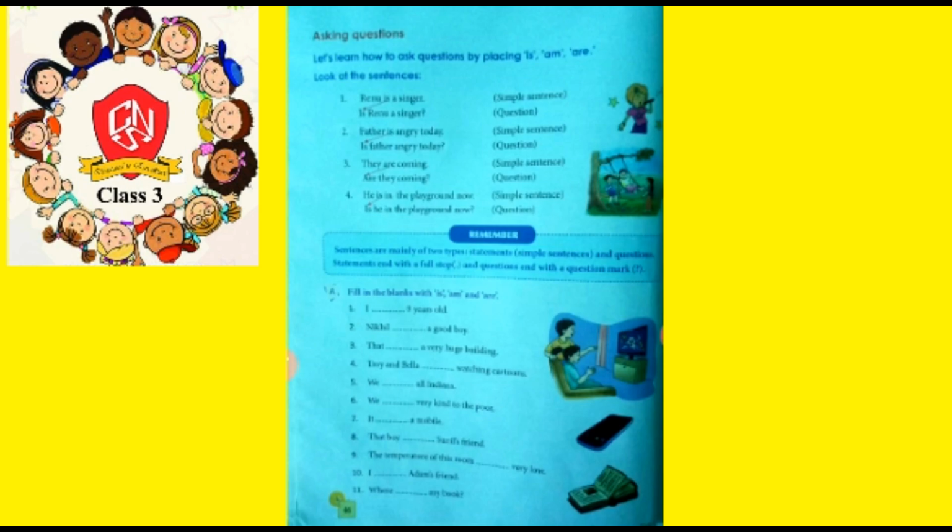In the third example, you can see, they are coming. So it is a normal statement, a simple sentence. Now as we are converting this simple sentence into a question sentence, we are just writing the helping verb before the pronoun. So we are starting the question sentence with the helping verb. So we are writing, are they coming? Then question mark.